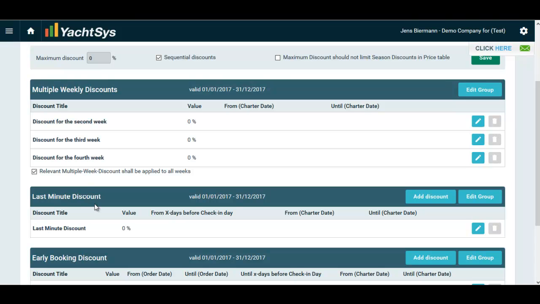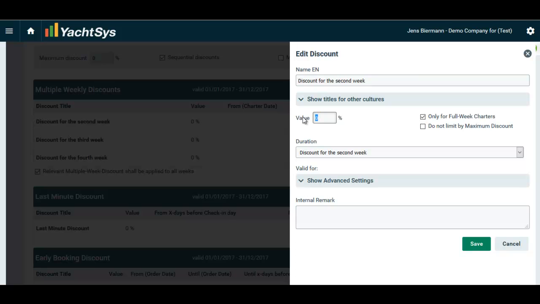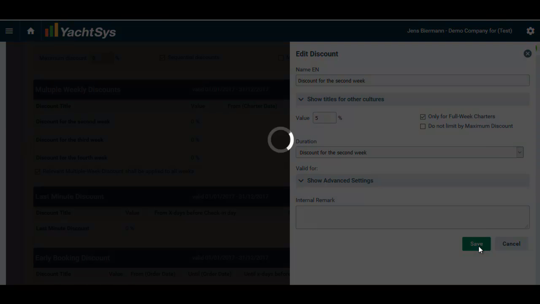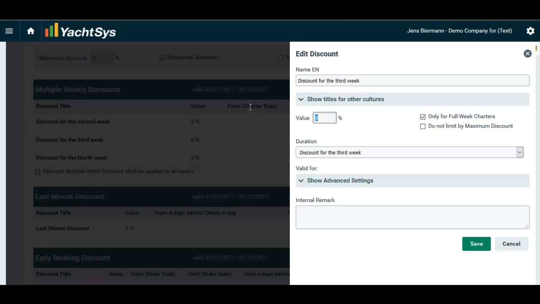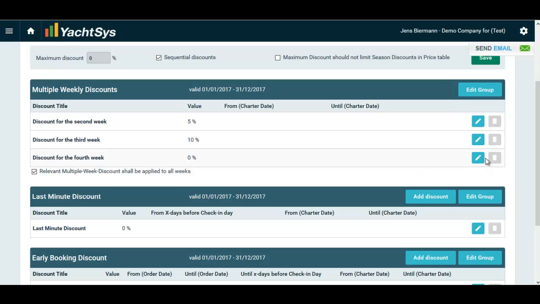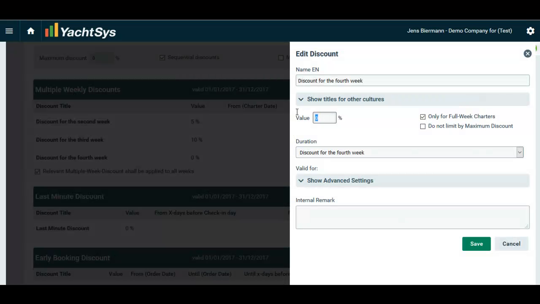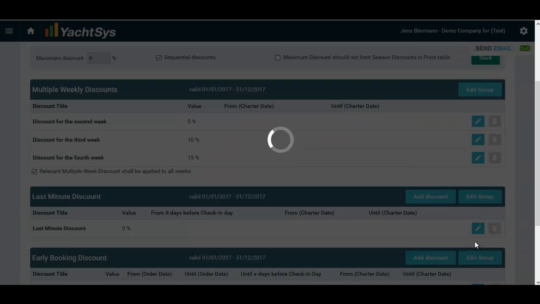Here you have the 3 standard discounts like multiple week discounts, last minute discount and early booking discount. First, I insert multiple week discounts. For 2 weeks or for second week, I insert a 5% discount. For the third week, I insert a 10% discount. And for the fourth week, I insert a 15% discount.